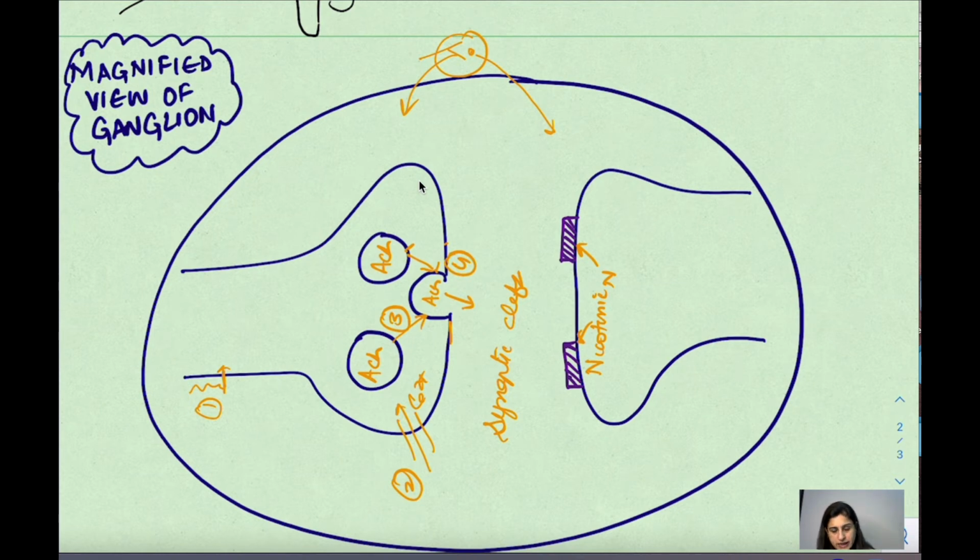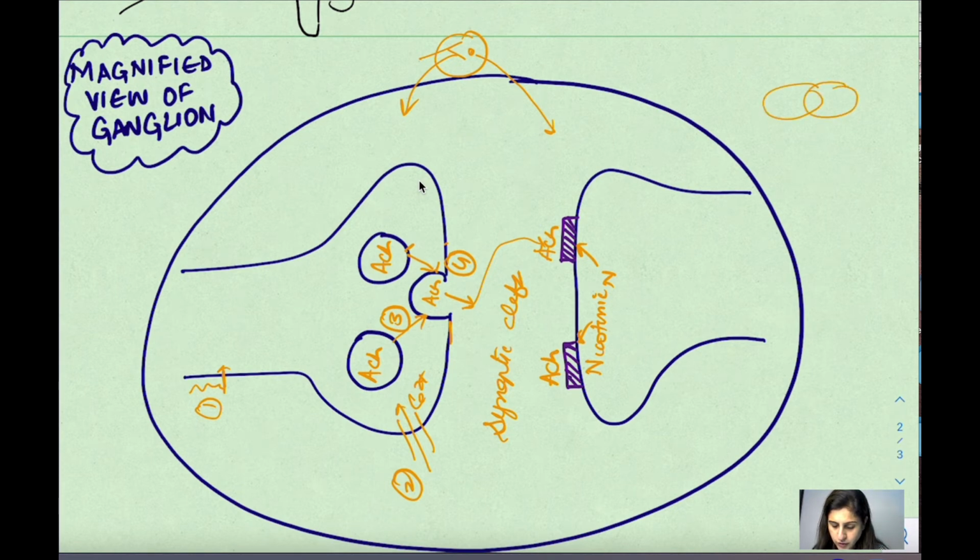So when it is in the synaptic cleft, this acetylcholine is going to act on the nicotinic N type of receptors. Now the nicotinic N type receptors are ligand gated receptors. So they require the attachment of acetylcholine. In their structure they have a pentamer, 5 units.